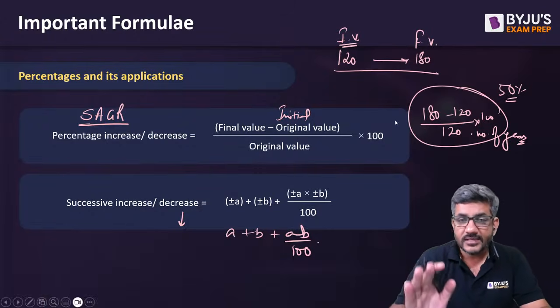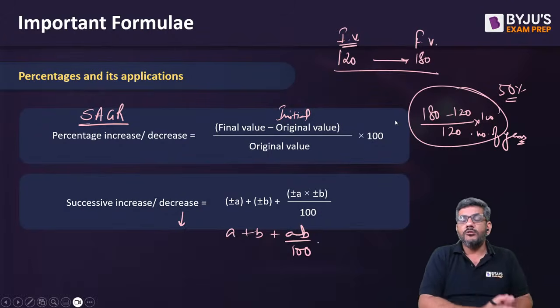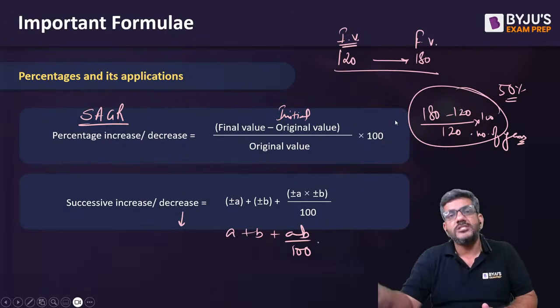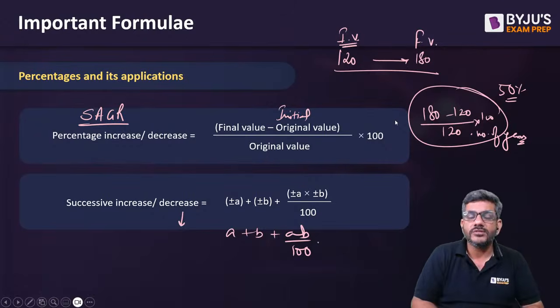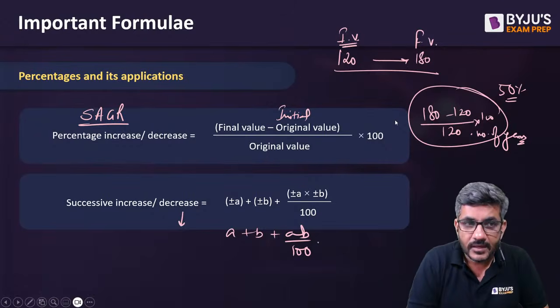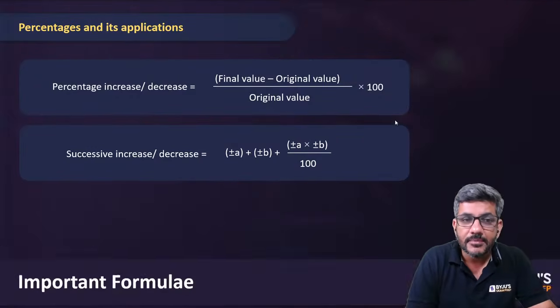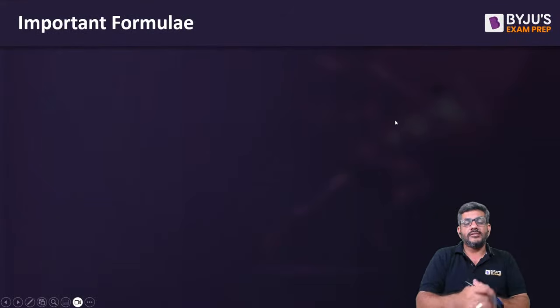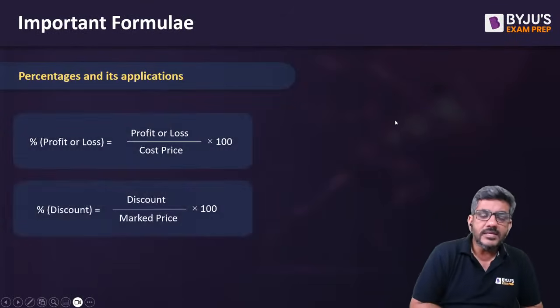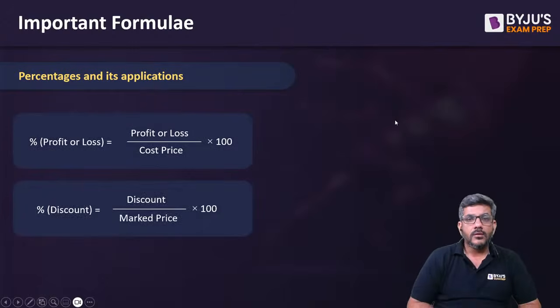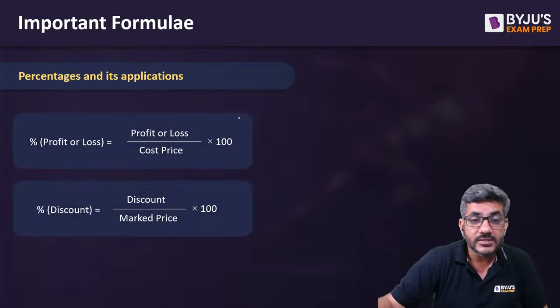I repeat, successive percentage changes when a value is changed by a certain percentage and then that changed value is again changed by a certain percentage. We use this formula to get the net change. That was about percentages and its applications. I'll go to the second part now. The second part now is profit and loss or discount. Okay. What is profit, loss or discount? Let's talk about this as well.